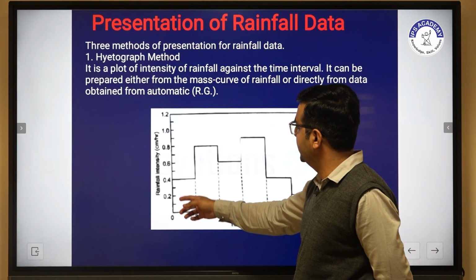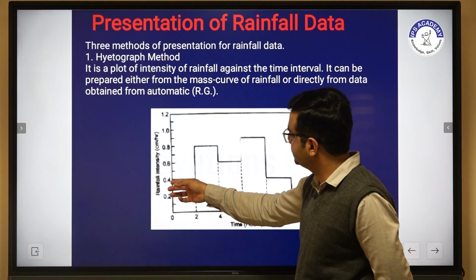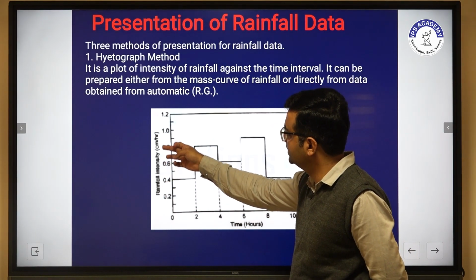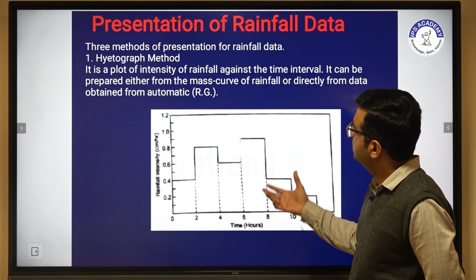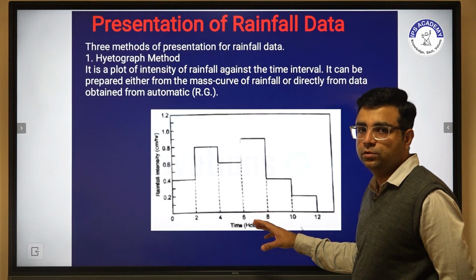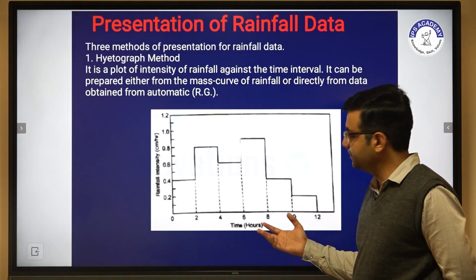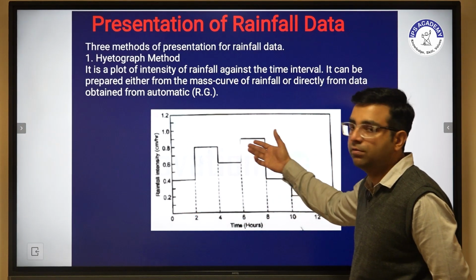So the rain gauge stations have rainfall intensity observed in centimeter per hour with respect to time. In this method we have to observe the timely rainfall in terms of bars.